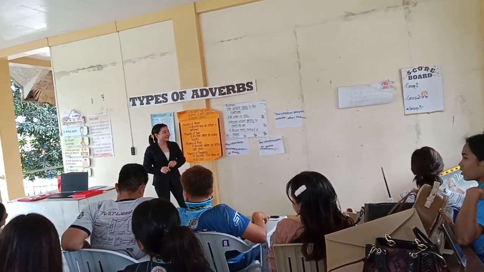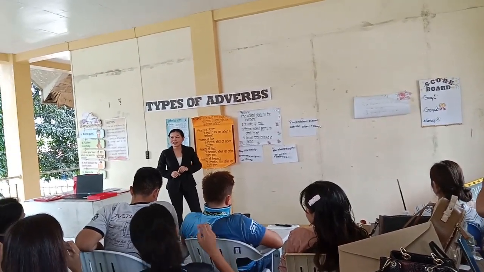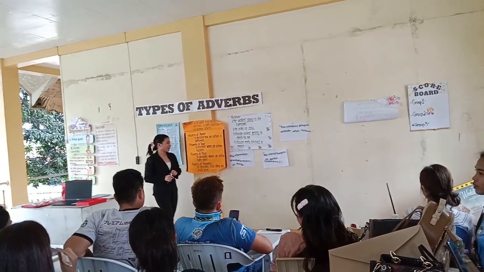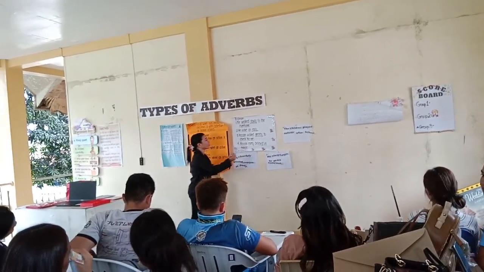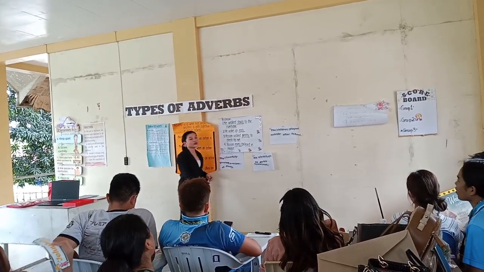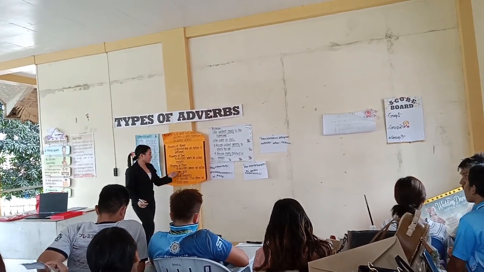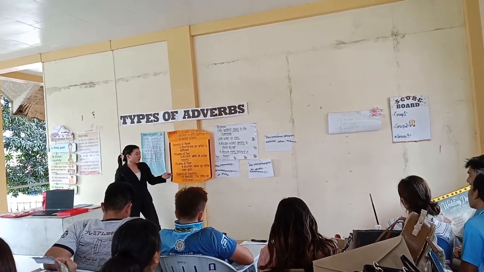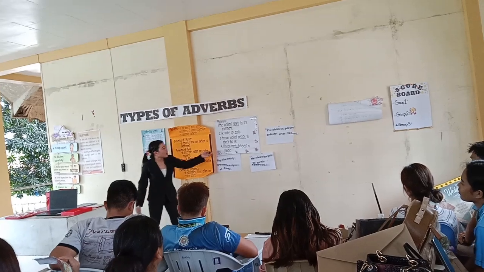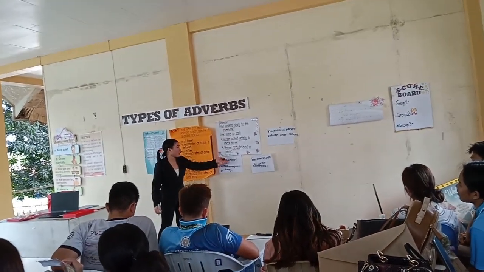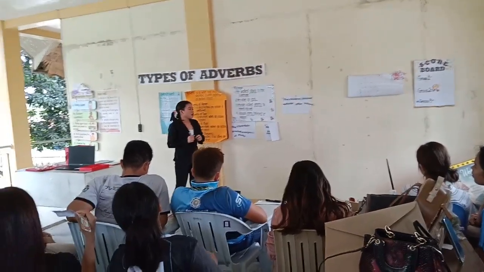The adverb is rarely, as it functions as an adverb of frequency. Yes, very good. So the adverb used in the sentence is the word rarely, as it functions as an adverb of frequency. It tells how often Hassan believed in magic.